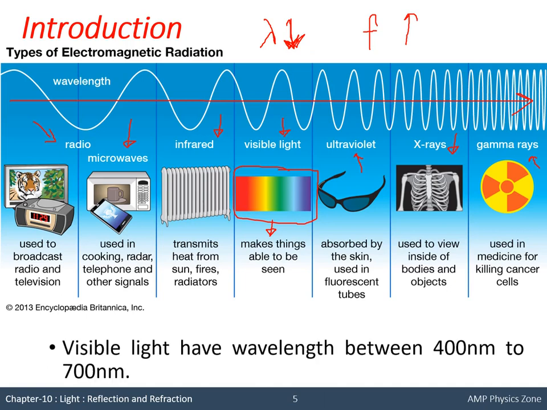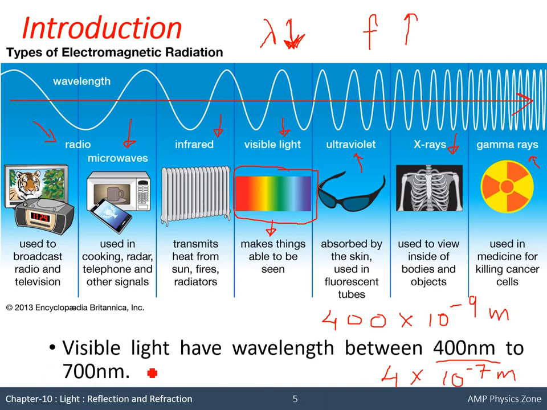Now as we are dealing with only visible light, we have to remember that the wavelength range of visible light is approximately 400 nanometer to 700 nanometer. Okay, so 400 nanometer we can write as 400 into 10 raised to minus 9 meter, so we can write 4 into 10 raised to minus 7 meter.